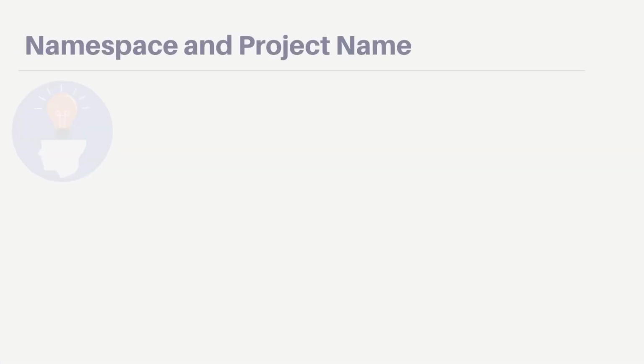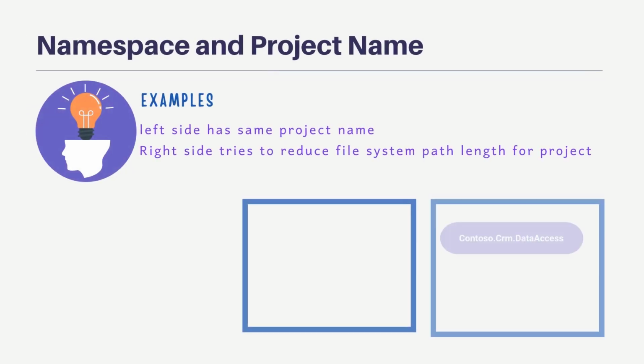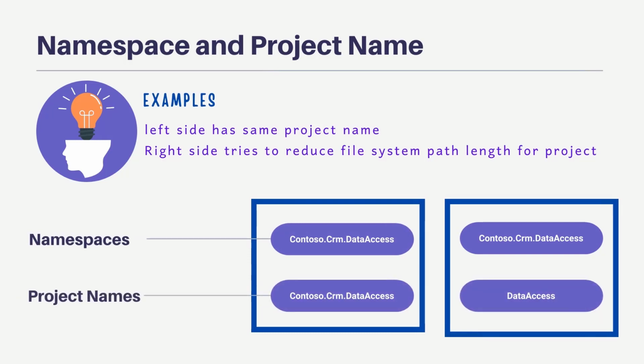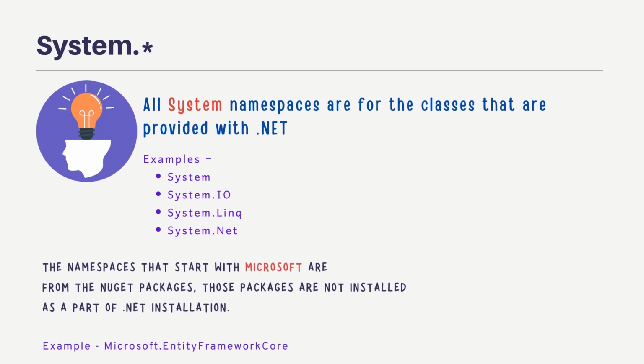Also, generally, many solutions prefer to have the default namespace for a project be the same as the project name. For example, if your project name is Contoso.CRM.DataAccess, then the default namespace for that project would be Contoso.CRM.DataAccess. Sometimes the other option is people just drop the company name and application name from the project name, but the default namespace still contains it. For example, the project name might be DataAccess, but the default namespace for the project would be Contoso.CRM.DataAccess.